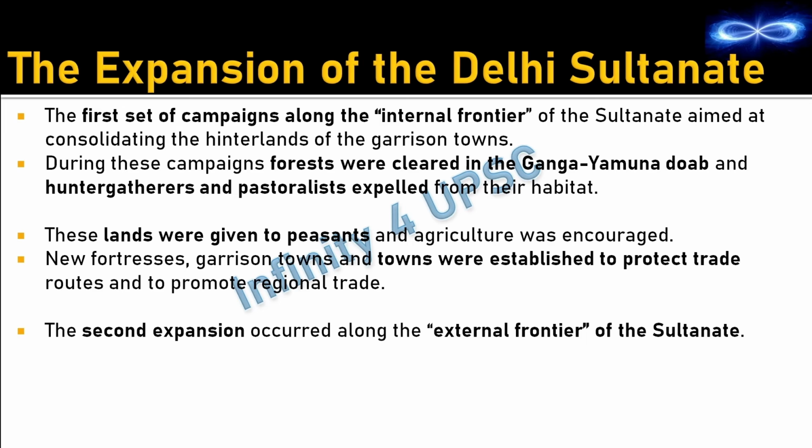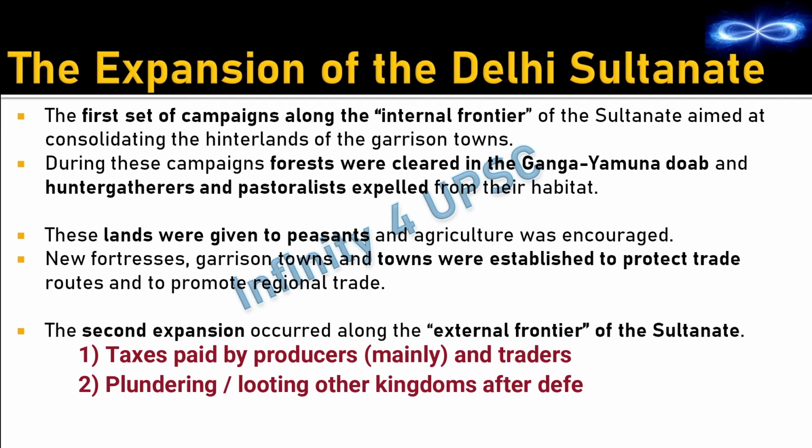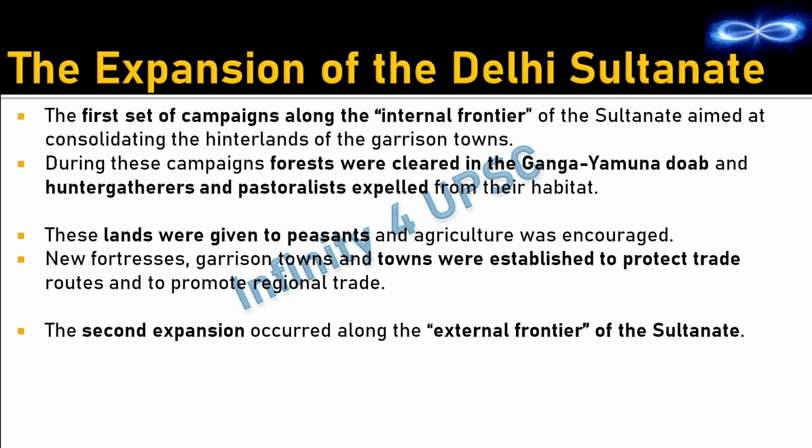And apart from these taxes, they have other means of getting money, and that is plundering. First is plundering, and second, if they control a trade route, they can charge money on the people who want to cross through that route. So that is another means of getting money. But the major source is taxes, and the tax is paid by the producers. New fortresses, garrison towns and towns were established to protect trade routes and promote regional trade. I have told you trade is the other means of getting money.